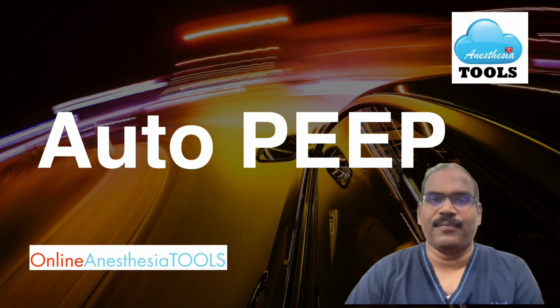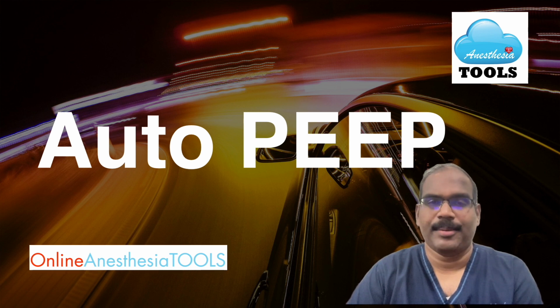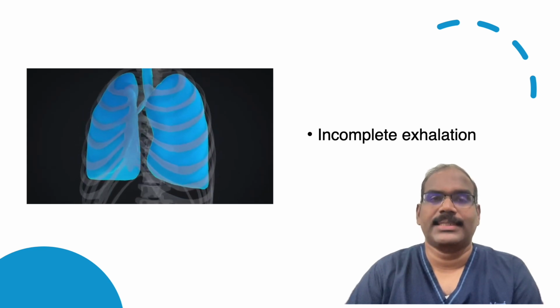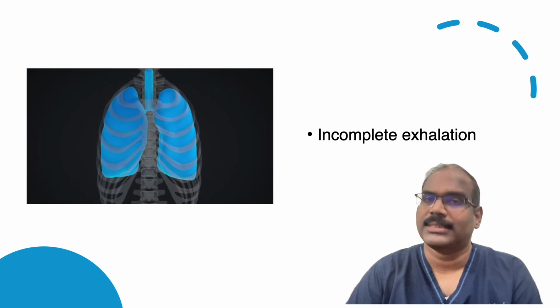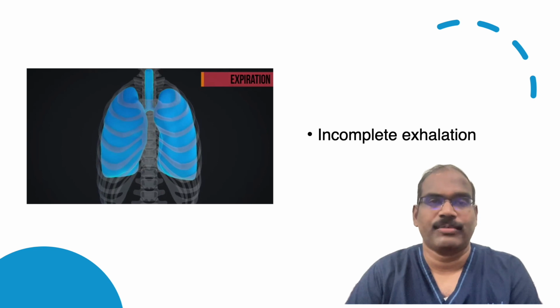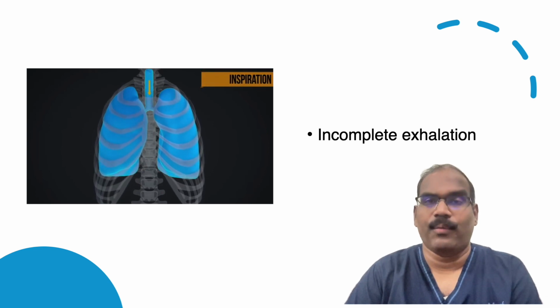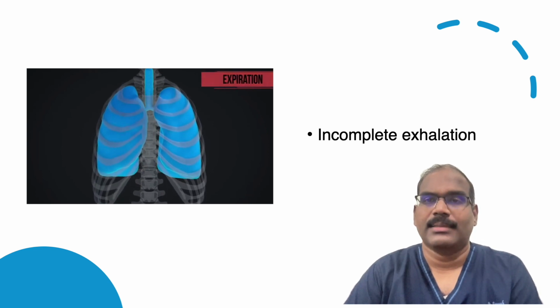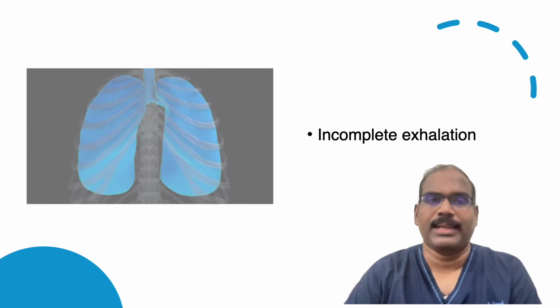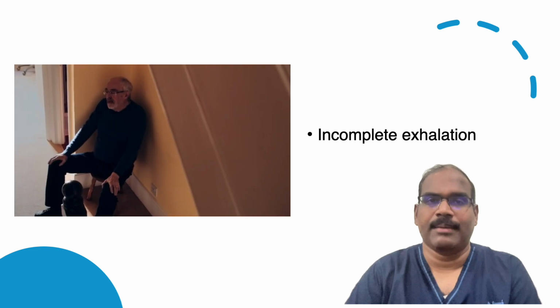In this episode of Anesthesia Tools, let us discuss AutoPEEP or Intrinsic PEEP. Normally, during passive exhalation, the lungs empty by elastic recoil, and at the end of exhalation, the alveolar pressure is the same as the atmospheric pressure. However, for several reasons, the lungs may not deflate fully before the next breath starts and the pressure remains elevated.